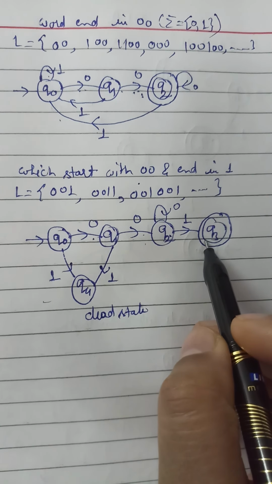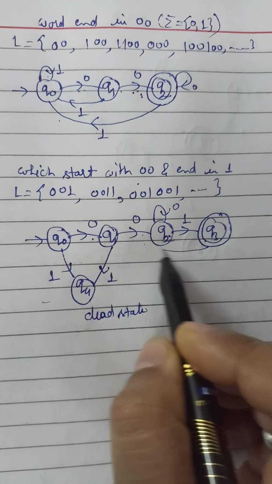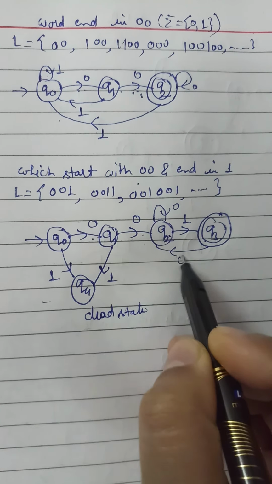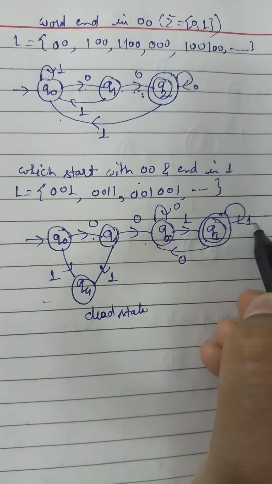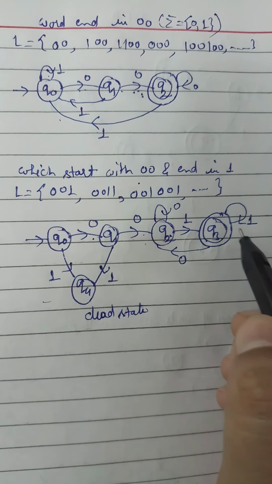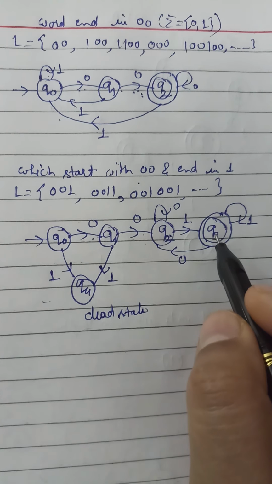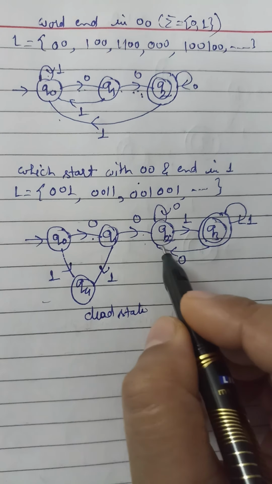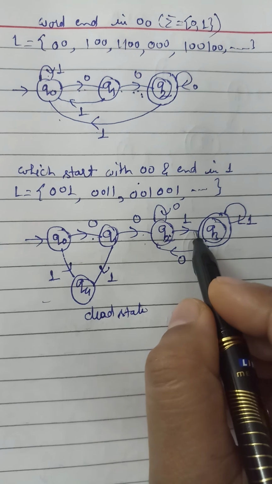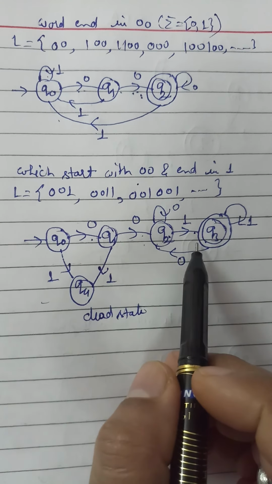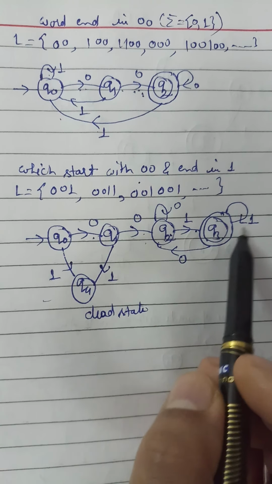In the same way, for Q3 we can give a transition from Q3 to Q2 for 0, and we can make a transition from Q3 to Q3 for 1, because it should always end in 1. So we make a loop of 1, but for 0 we give a transition from Q3 to Q2, so that we move from this state to that state and always end in 1. So this will satisfy all the conditions: always start with 00 and always end in 1.